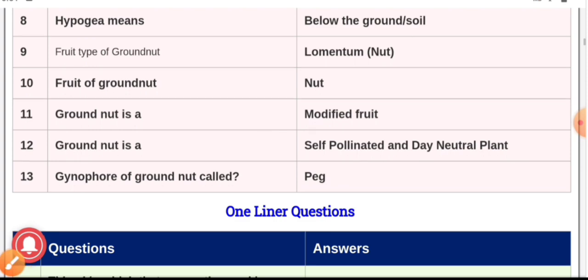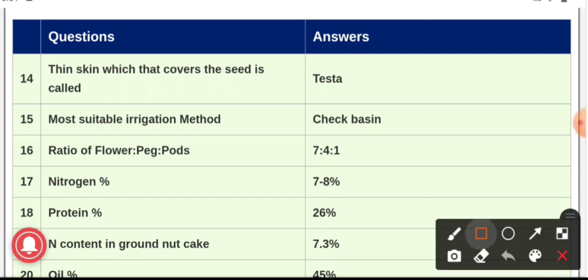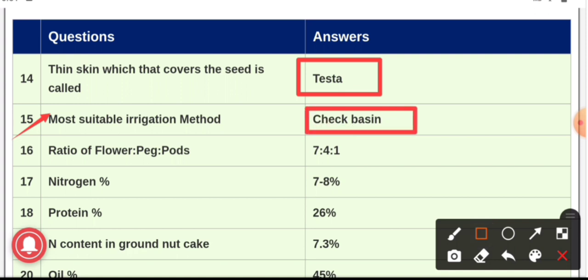Question number 14, the thin cover which covers the seed of groundnut is called testa. Question number 15, the most suitable irrigation method in case of groundnut is the check basin method, which is most suitable for the cultivation of groundnut.